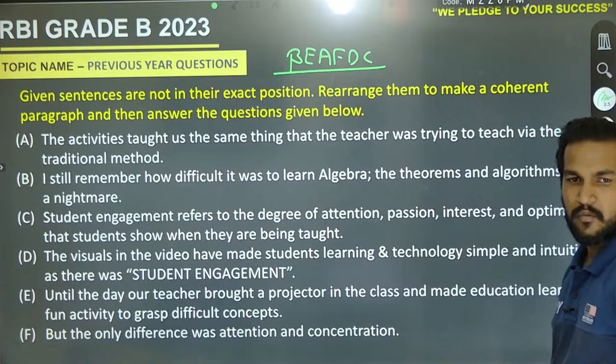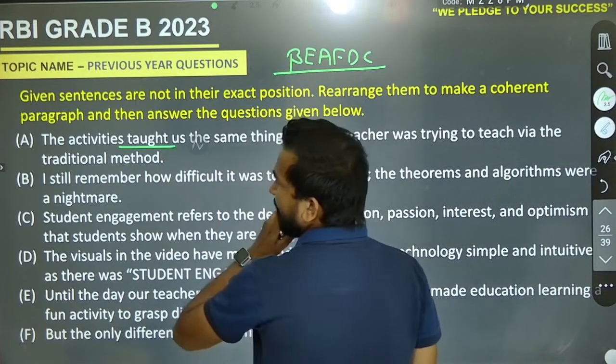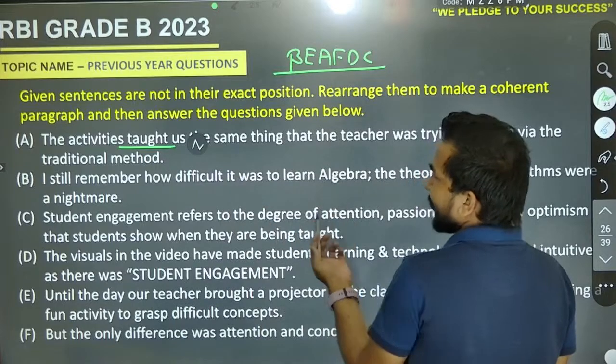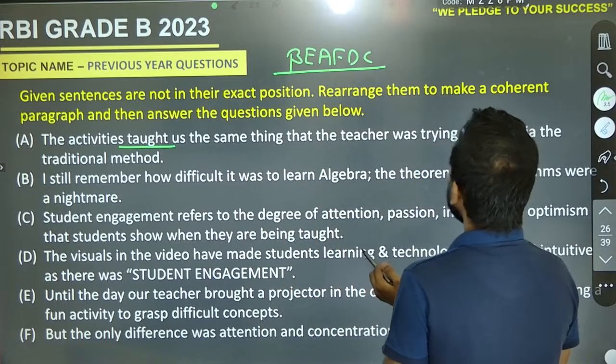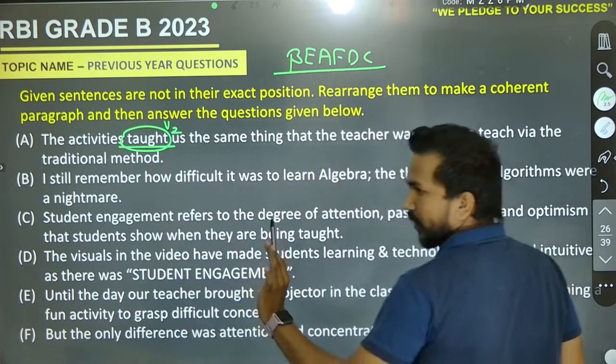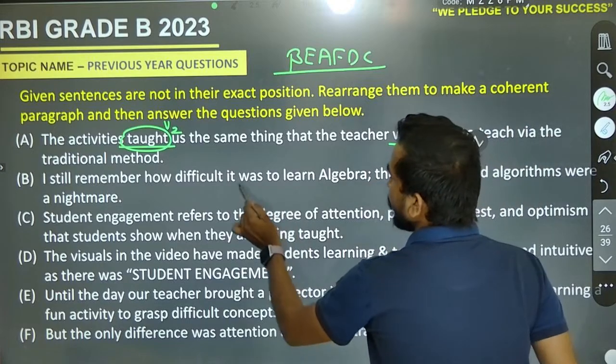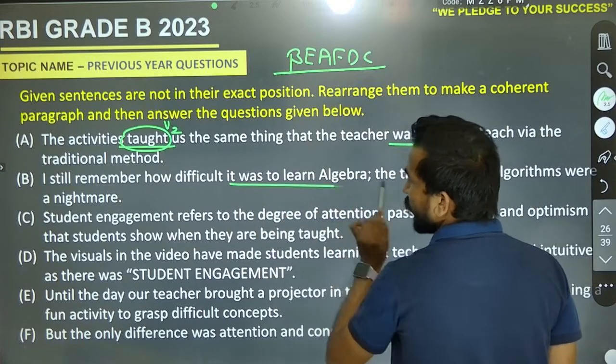Okay, what must be the starting point? Okay, go for it. The activities taught us the same thing. Okay, the teacher was trying to teach via the traditional method. Okay, here we are for the second form of the verb. Here we are for the past. I still remember how difficult it was to learn algebra. Okay, it's also past.